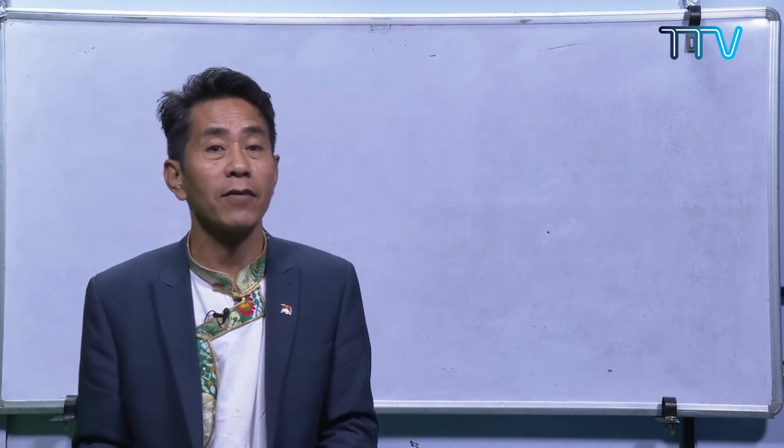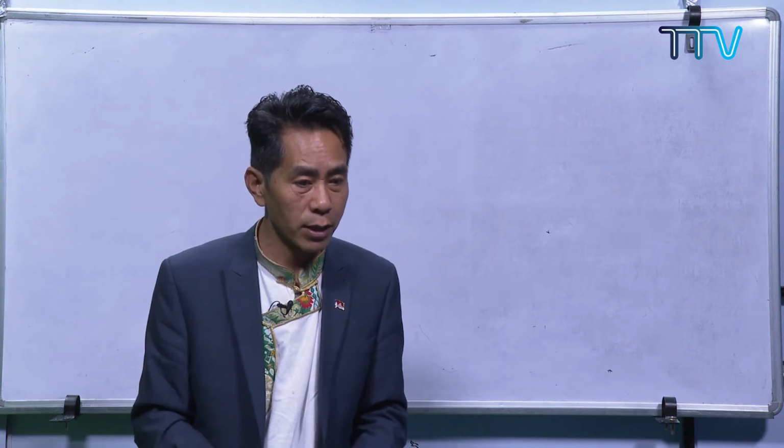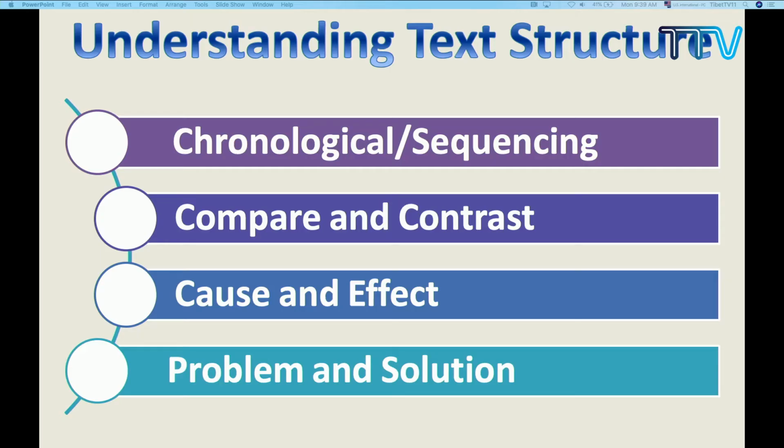Now, what are the different types of text structures we have? That's the question. These are the different types of text structures I told you. In our writing section, we have also learned how to write these types of paragraphs, these types of essays: chronological, compare and contrast, cause and effect, and problem solution. Now, when it comes to reading, we have to be in a position to understand the different types of text structure. The text structure normally comprises four types.